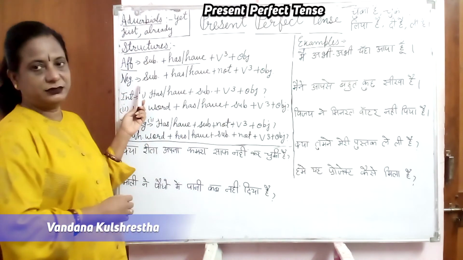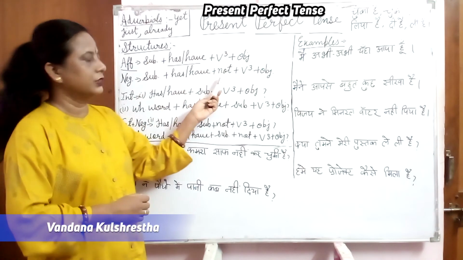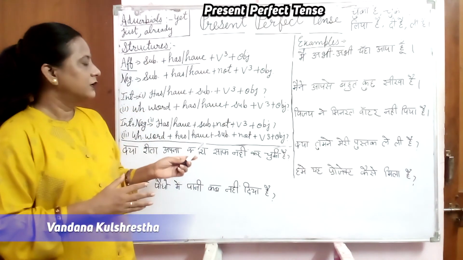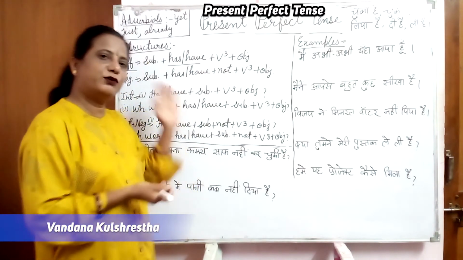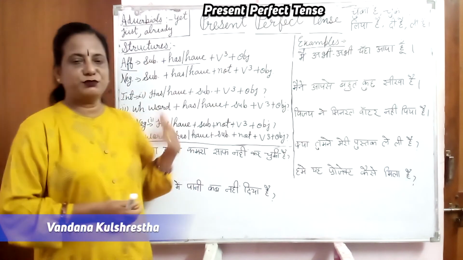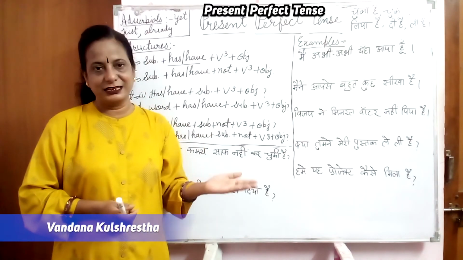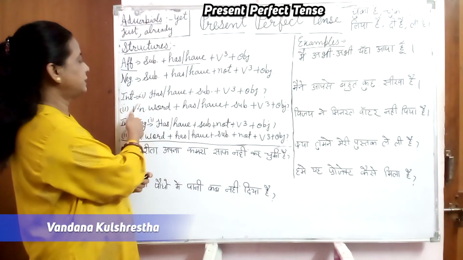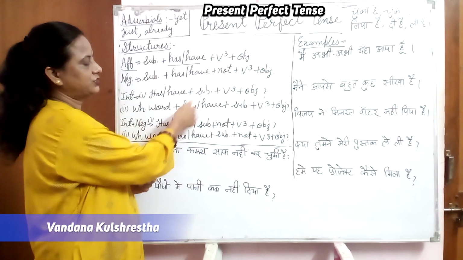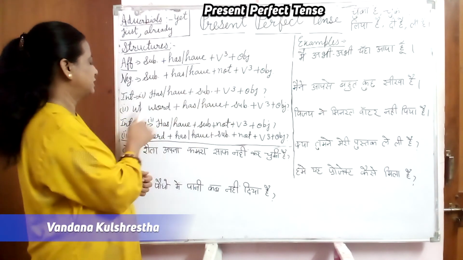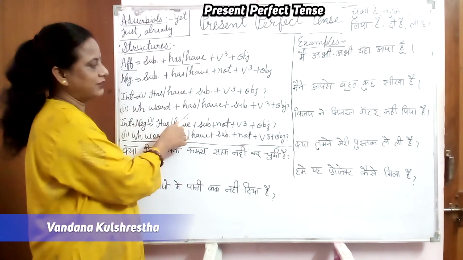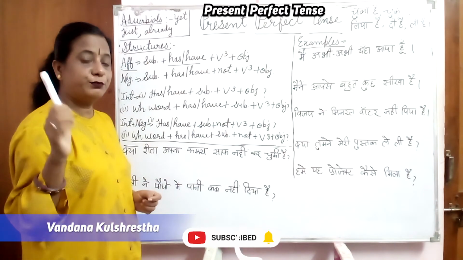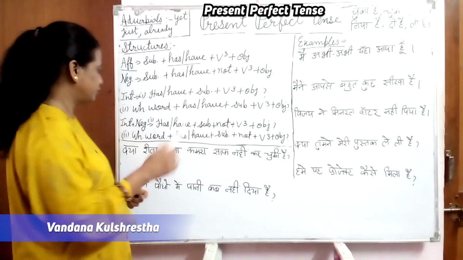And second is negative. Subject, has or have, not, third form of verb, and object. Always remember in this tense we use the third form of the verb in all types of sentences. It may be negative, it may be interrogative, it may be interrogative plus negative. We always use the third form of verb. Now see the interrogative. Has or have, subject, verb third form, then object. Then WH word, has or have, subject, verb third form, object, and put a question mark. Always remember, put a question mark at the end of the question.